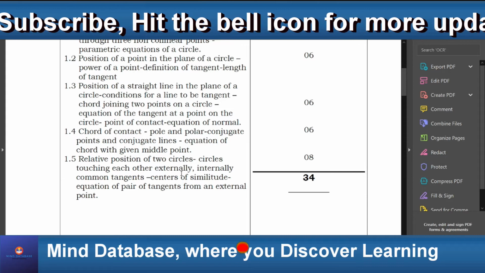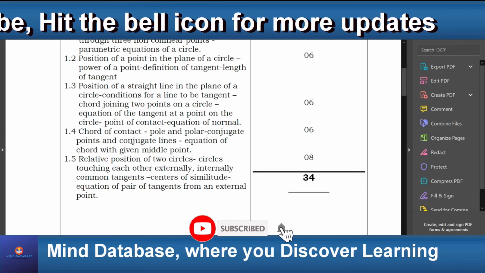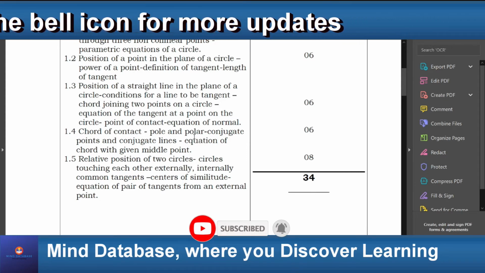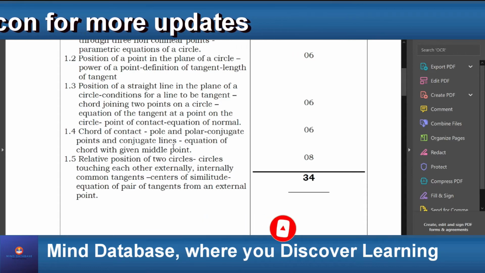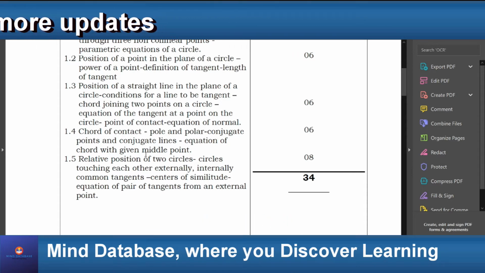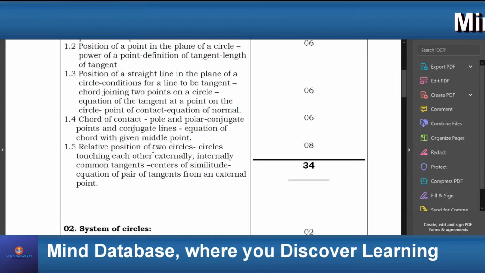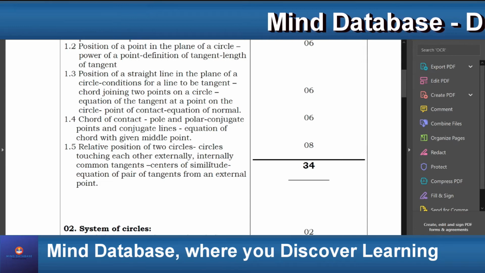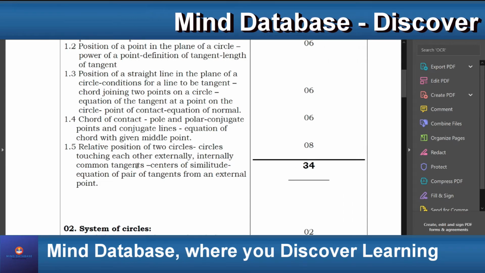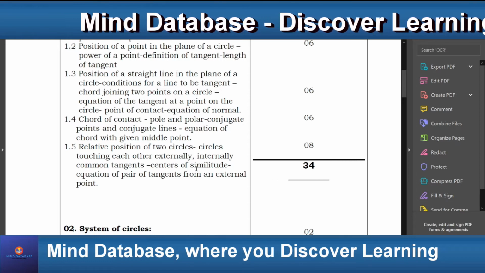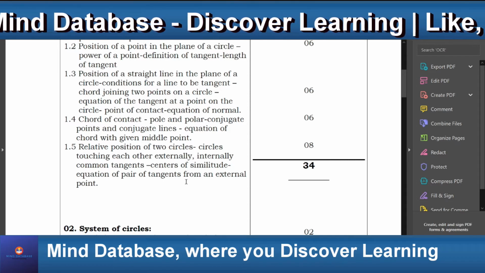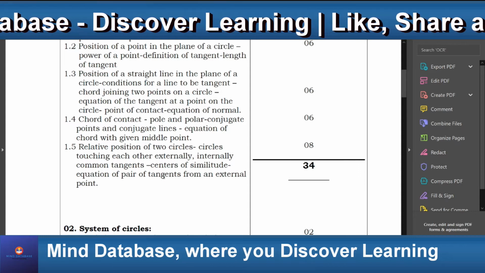We'll also learn something called the chord of contact, pole and polar, conjugate points and conjugate lines, equation of chord with given middle point. Relative position of two circles touching each other externally, internally, and common tangents, centers of similitude, and equation of pair of tangents from an external point.